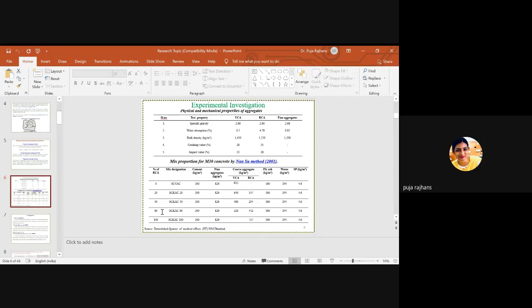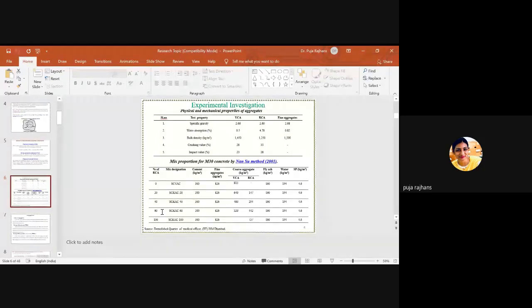Here you can see the specific gravity of virgin concrete aggregate is higher than the recycled aggregate. And the most important thing is the water absorption. The water absorption of VCA, virgin concrete aggregate, is only 0.5, while the water absorption of recycled aggregate is 4.78.